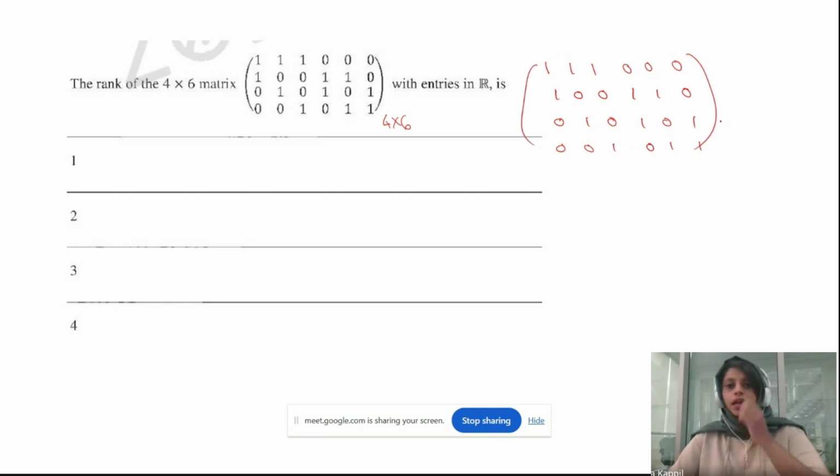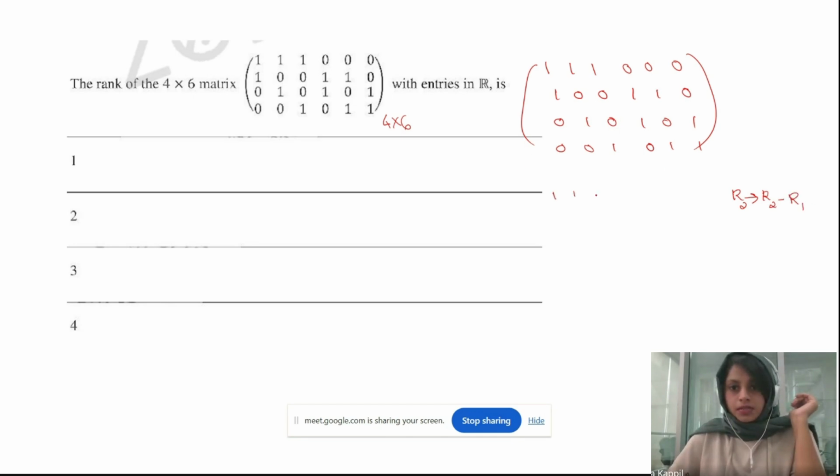Okay, good. Now let's see. We need to make it like an upper triangular matrix, right? So I'm just going to get rid of this one first. So what can I do here? I just want to subtract the first row from the second row. So I'm operating on R2 to give R2 minus R1.